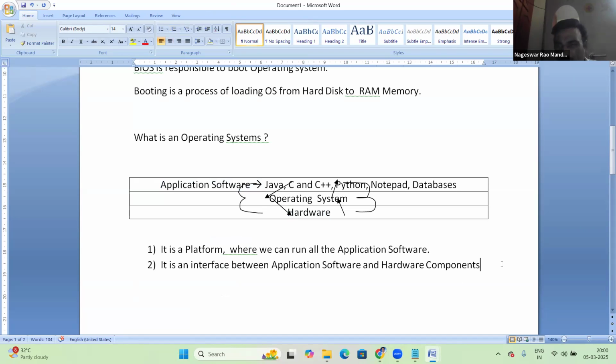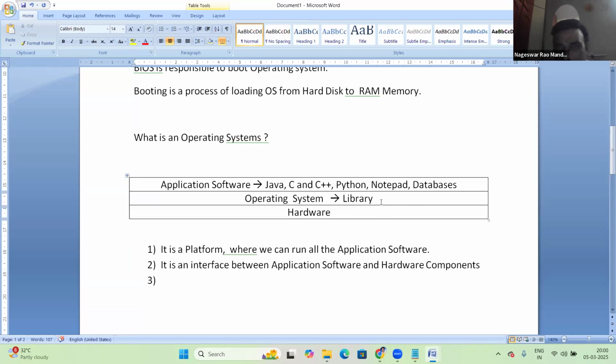Next, we have one more point about the OS. Some important points from a Java perspective. Inside the OS, there is a library.